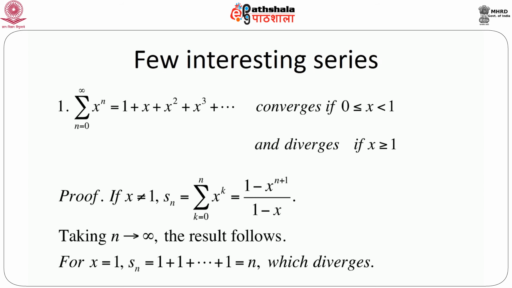If x equals 1, then what is Sn? Sn is the partial sum of the first n terms, that is 1 plus 1 plus and so on, they are all 1, so the sum is n. The sequence of partial sums is nothing but n, which we can immediately see is divergent. Remember one thing, this proof, we started with x not equal to 1.